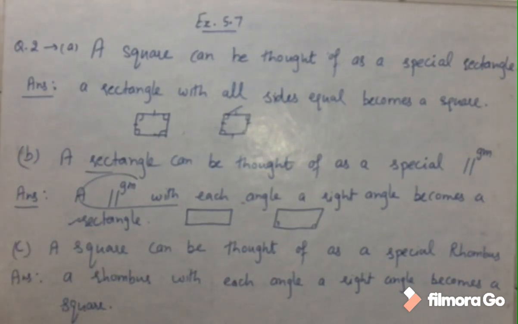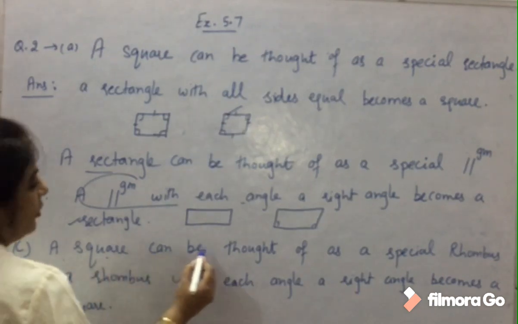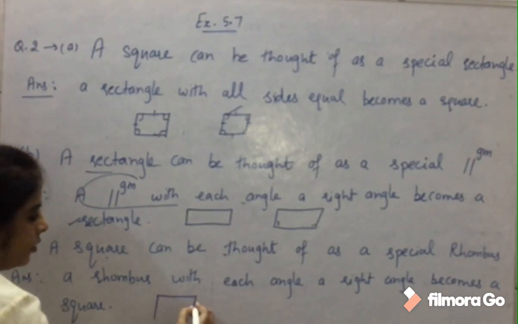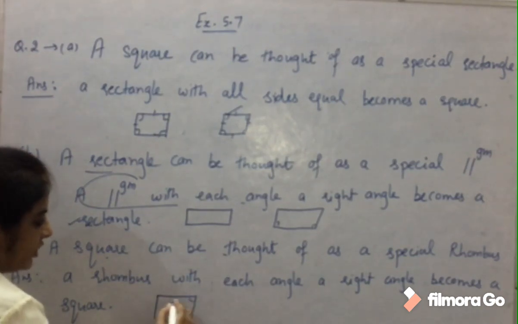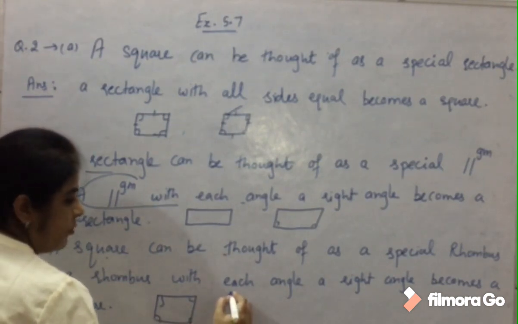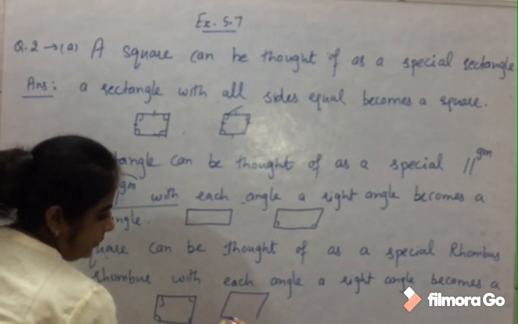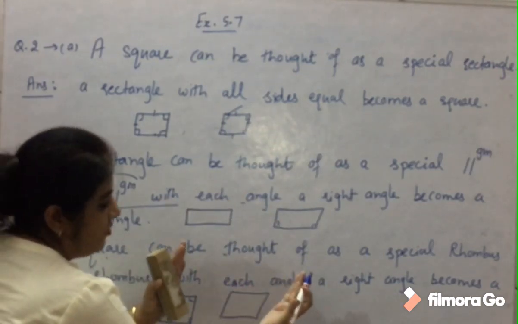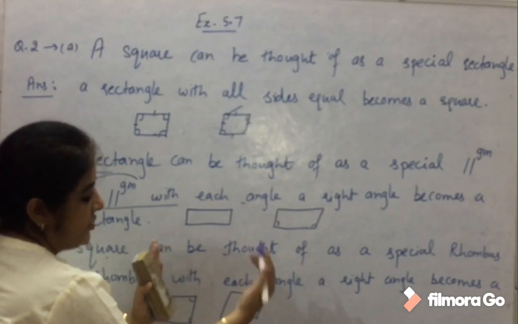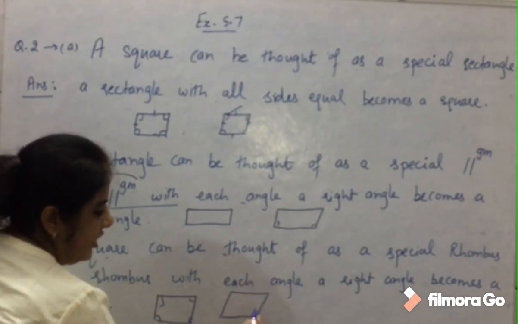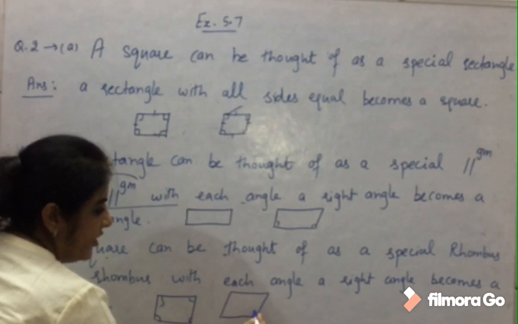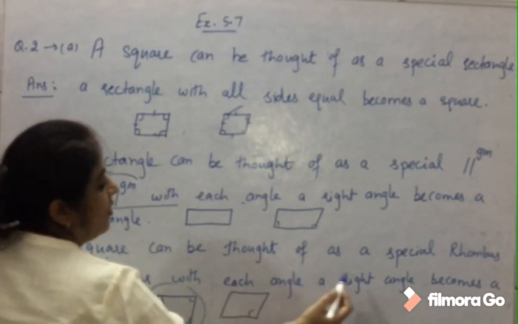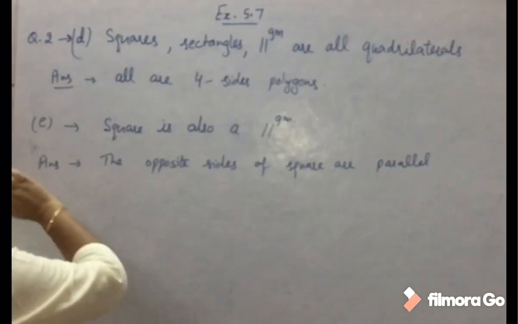Now the third: a square can be thought of as a special rhombus. We know this is a square, with straight sides and angles of 90, and this is the shape of a rhombus where all sides are equal. Same as we saw for the parallelogram and rectangle, when we have the rhombus and we shift this side and bring it to an angle of 90, it becomes a square. So a rhombus with each angle a right angle becomes a square.